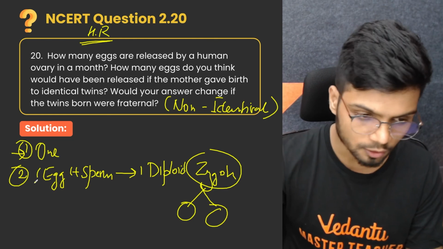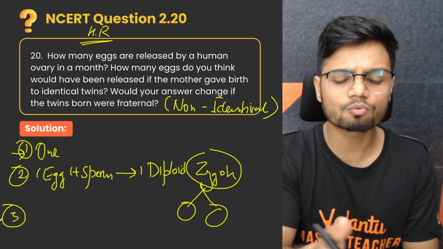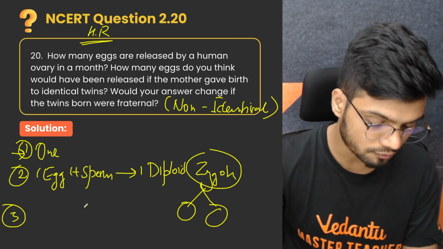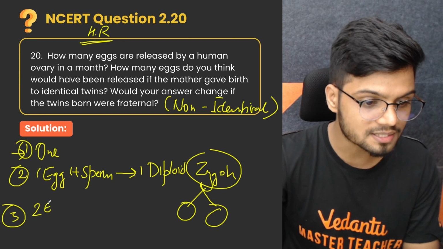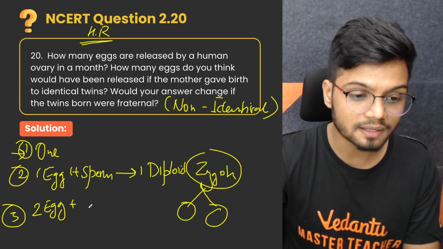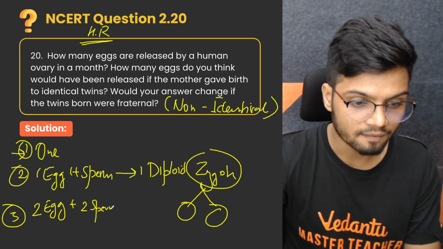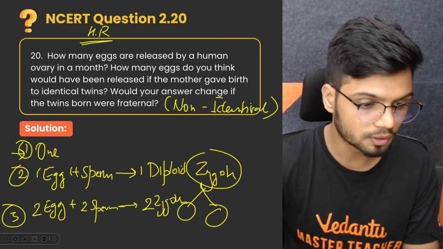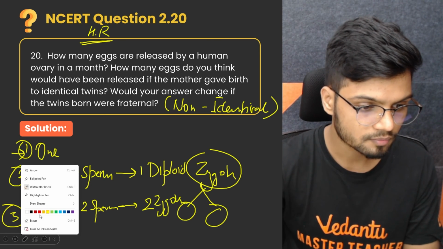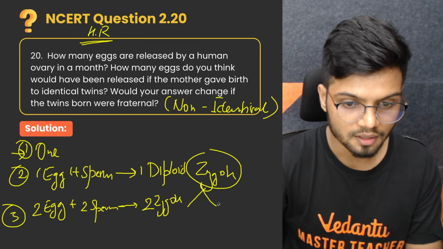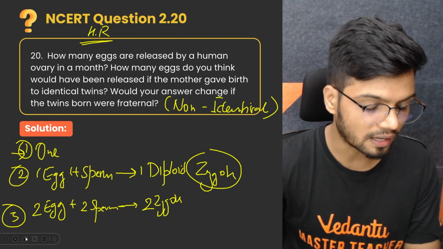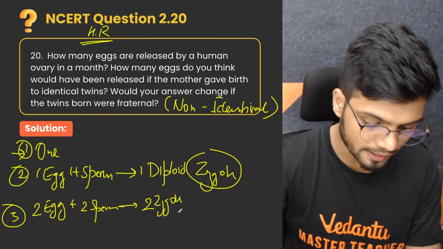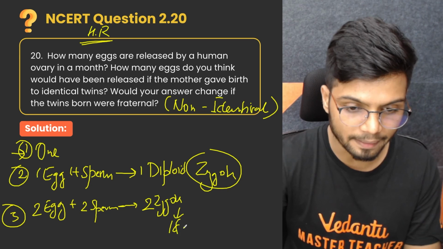The third question is, would your answer change if the twins were born fraternally? It would change, because in case of fraternal twins, two eggs are released, and they are fertilized by two different sperms, and we obtain two diploid zygotes. In the case of fraternal non-identical twins, two zygotes are developed, and these two zygotes develop independently.